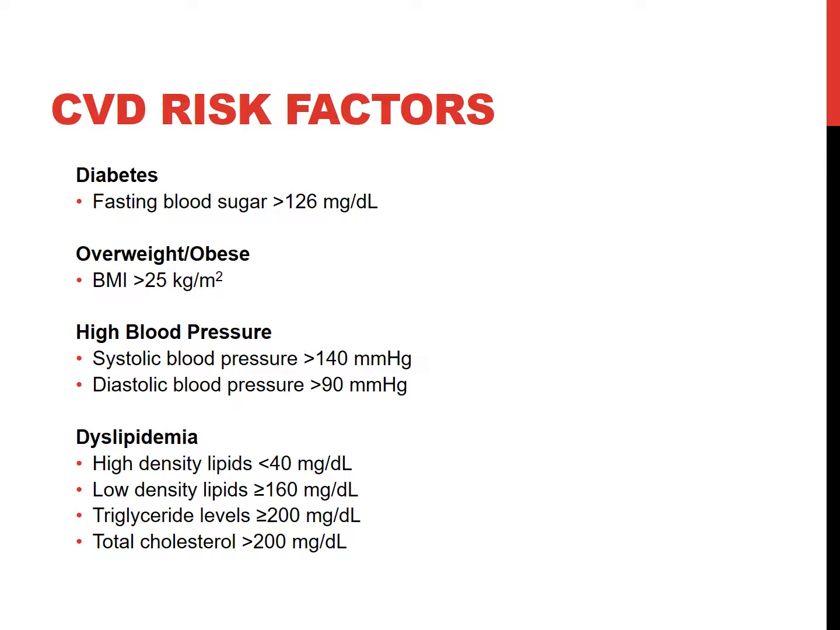CVD risk factors include diabetes, which is diagnosed here as fasting blood sugar of greater than 126 milligrams per deciliter; being overweight or obese, having a BMI of greater than 25 kilograms per meter squared; high blood pressure, having a systolic blood pressure of greater than 140 millimeters mercury, or diastolic blood pressure of greater than 90 millimeters mercury; or dyslipidemia, such as high density lipids less than 40 milligrams per deciliter, low density lipids of greater than or equal to 160 milligrams per deciliter, triglyceride levels of 200 milligrams per deciliter, or total cholesterol of greater than 200 milligrams per deciliter.